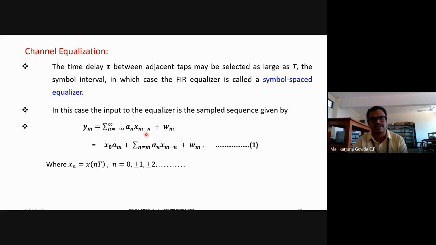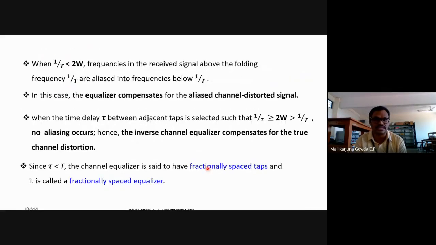If I equate n equal to m, then instead of a_n I can write a_m, and it will be x_0, so the first term I get. Then the second term is for when n is not equal to m. And the third term is the additive noise. This middle term is the contribution of the previous symbols, which is known as ISI, intersymbol interference. So that has to be eliminated. That is the purpose of this equalizer.